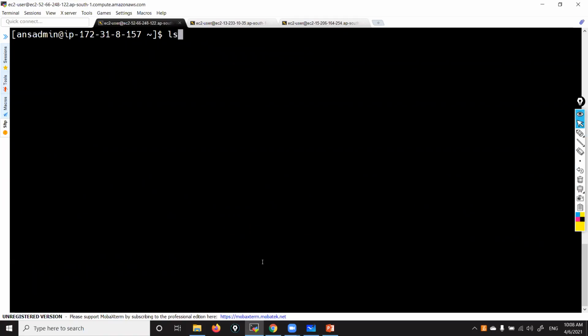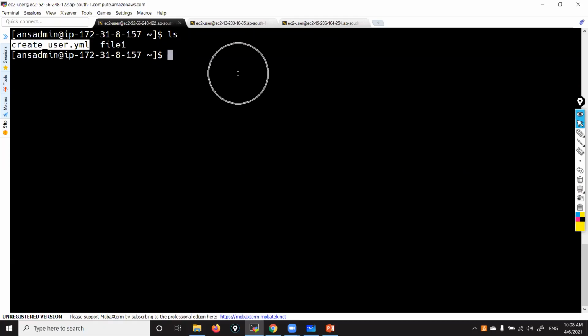Okay, with this knowledge, let's write one more playbook. Let me create one more file. Let me copy this one. I would like to copy this playbook into a new playbook so that I can simply edit it instead of writing it. So, copy, I'm introducing a new command, guys. One file name, and here you give one more file name.